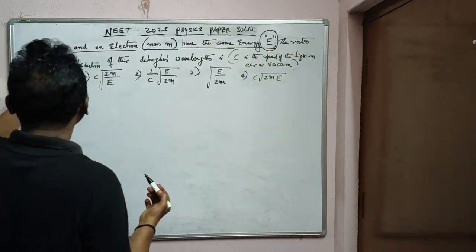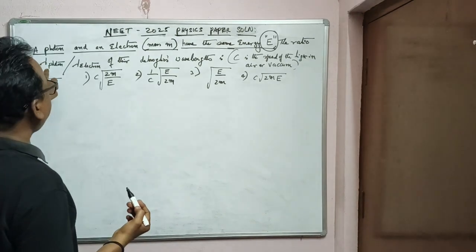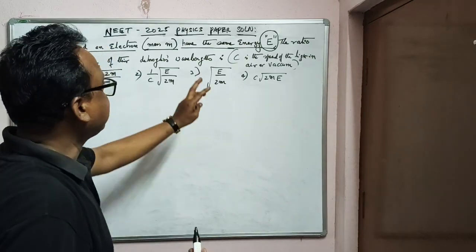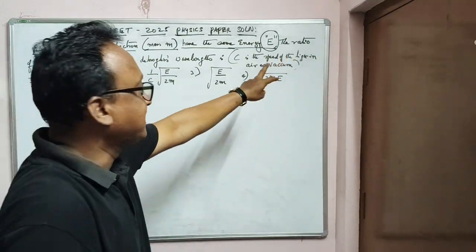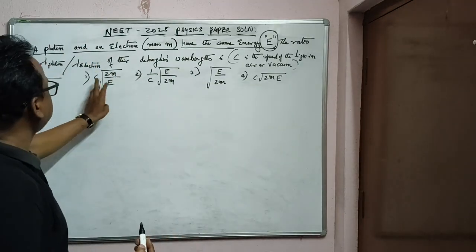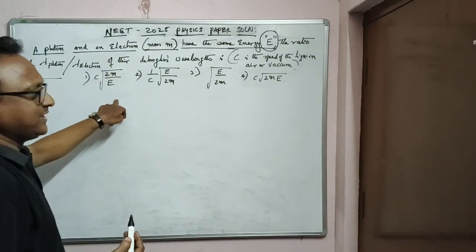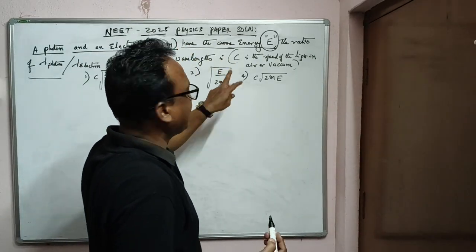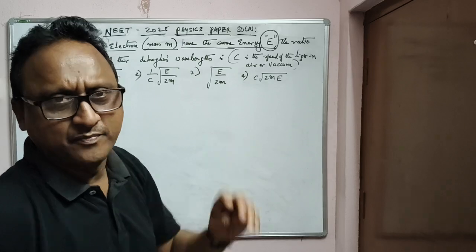The ratio of lambda photon by lambda electron, the de Broglie wavelengths, is equal to dash, where c is the velocity of light in air or vacuum. He has given so many answers: c root over 2m by E, 1 by c under root E by 2m, root over capital E by 2m, c root 2mE.